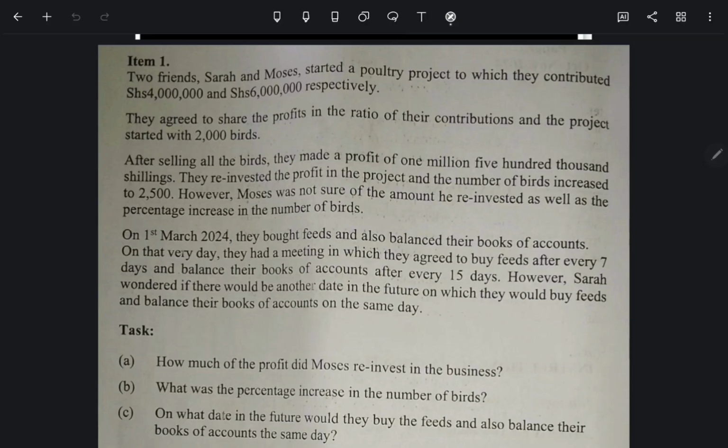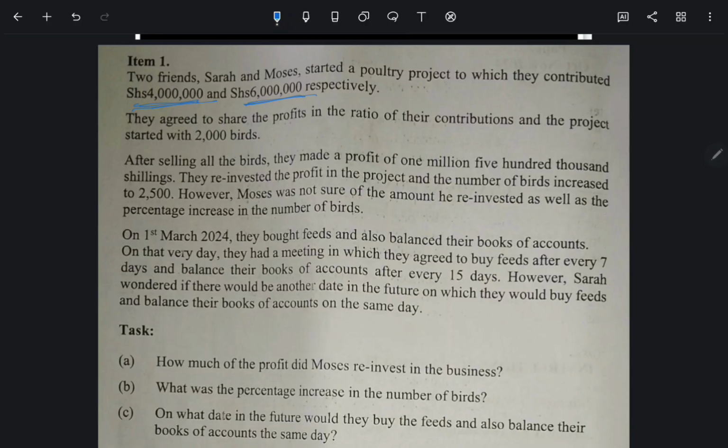Item 1 says, two friends, Sarah and Moses, started a poultry project to which they contributed 4 million shillings and 6 million shillings respectively, meaning that Sarah contributed 4 million and then Moses contributed 6 million.